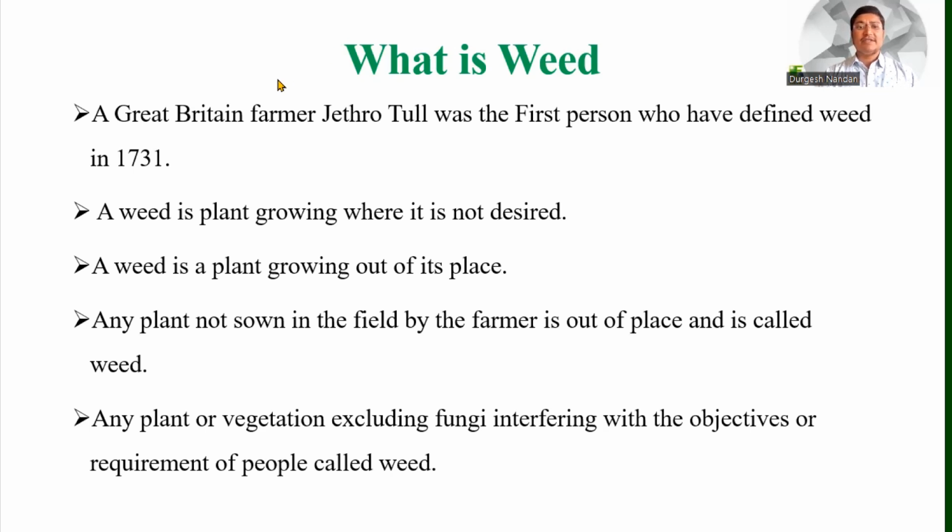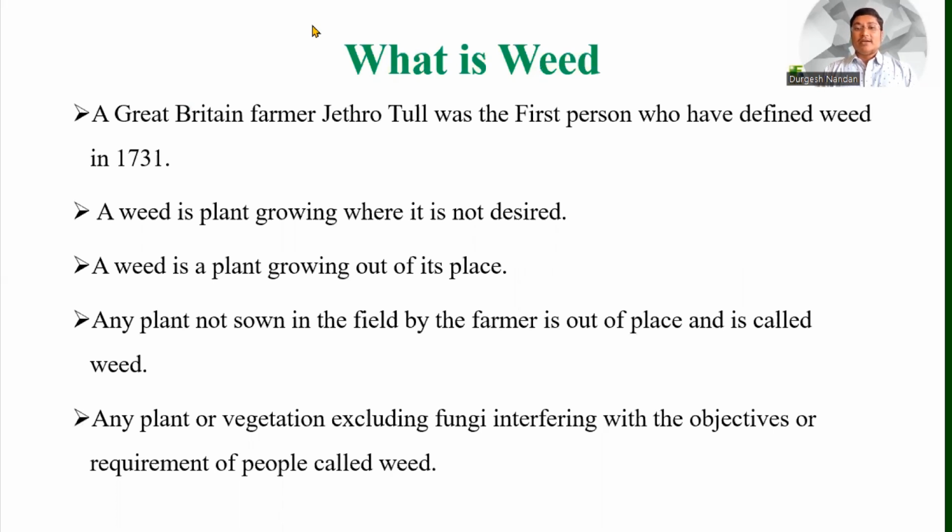The definition is: first, a weed is a plant growing where it is not desired. Second, a weed is a plant growing out of its place. Third, any plant not sown in the field by the farmer is out of place and is called a weed. And the next one: any plant or vegetation, excluding fungi, interfering with the objectives or requirements of people is called a weed. So here are four types of definitions describing a weed.